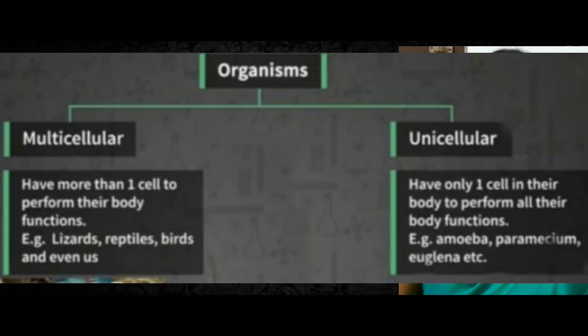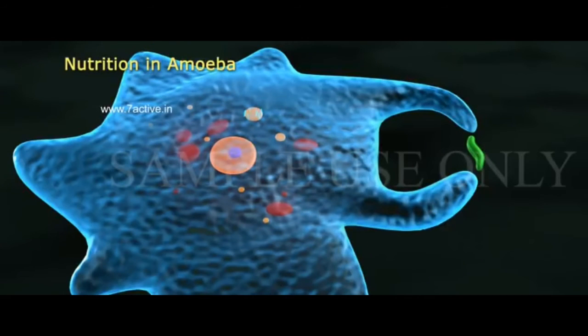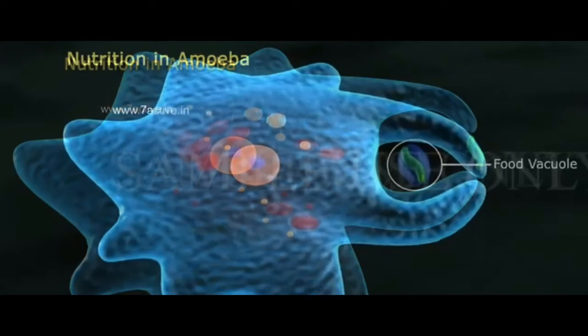Now we are going to see heterotrophic nutrition in unicellular organisms. For example, amoeba. Amoeba is filled with a jelly-like substance called cytoplasm. It has temporary finger-like structures or extensions called pseudopodia. These pseudopodia help the amoeba with locomotion and to capture prey.